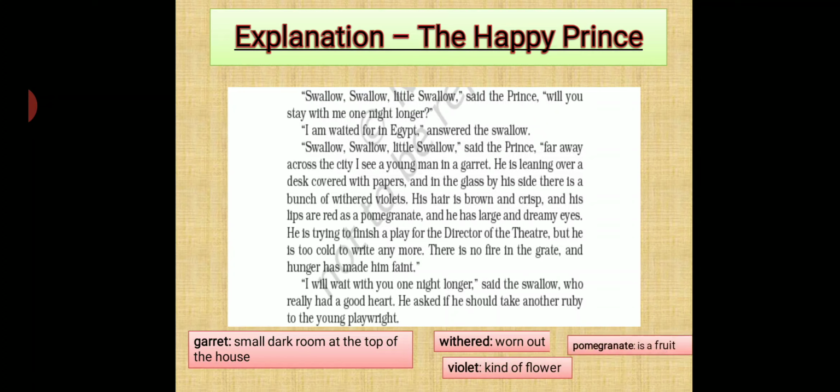So further, the Happy Prince gave a description of the boy. He said that his hair was brown and crisp, which meant that he had not taken a bath for a longer time. His lips were red like a pomegranate, and he had big dreamy eyes. That means that the young fellow was very ambitious and hardworking. He is trying to finish a play for the director of the theater, but he is too cold. That means he did not have the strength to write anymore because he is feeling very cold.